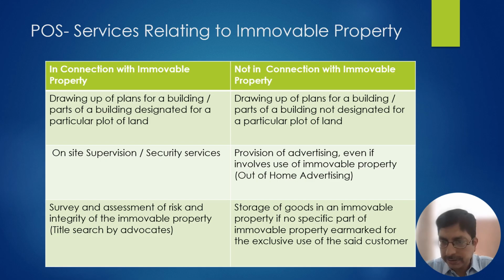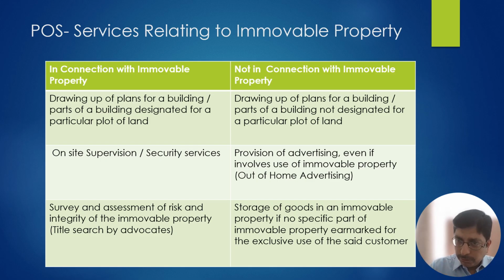Then there is real estate agent services. All these services are in relation to the immovable property. Now let's take an example to see the provisions of advertisement. Suppose the hoarding is put on a piece of land.